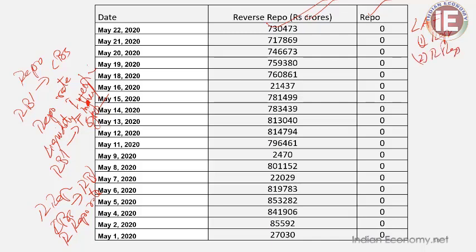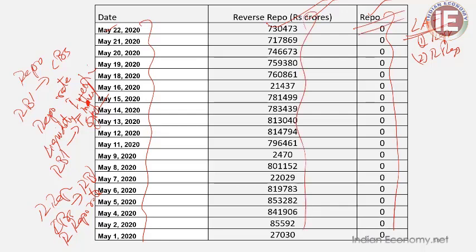This table shows the level of turnover of that liquidity adjustment facility. Look at this table that illustrates the liquidity operations of the RBI, from May 1st to May 22. What is the level of repo? 0. All across these 22 days, no commercial bank has borrowed money from the RBI. Commercial banks don't need any money. So repo turnover became 0.